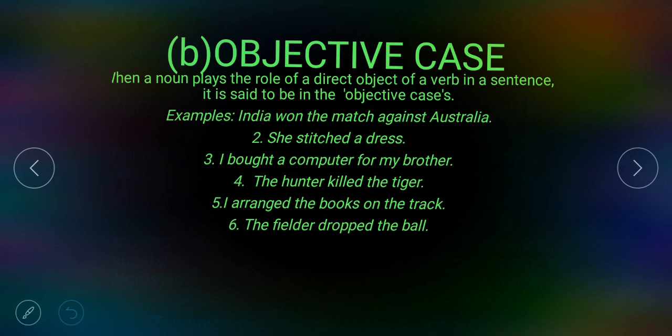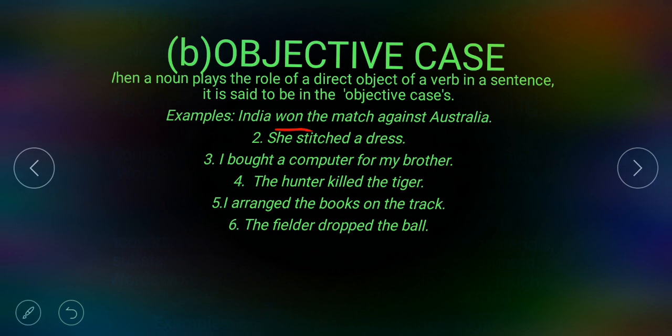Again, take the same example: India won the match against Australia. In subjective case, first of all, here also you have to find the verb. Verb is won. In subjective case, we ask the question who or what before the verb. But now in objective case, we have to ask the question after the verb. Then first question example: India won the match against Australia. Now ask a question like what?